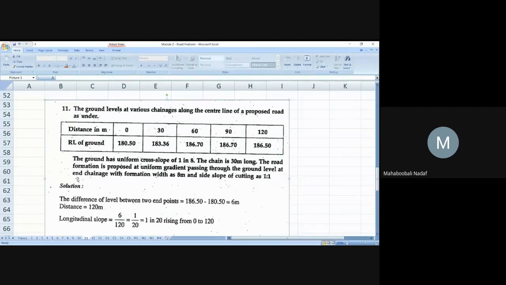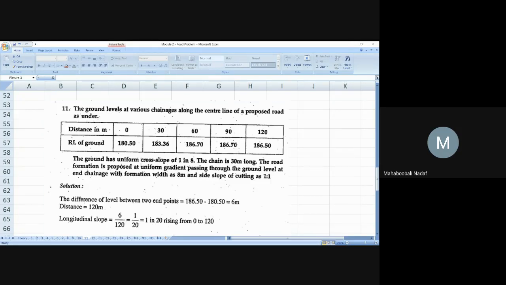At end chainage means what? At the starting, whatever RL is there, that is also formation RL. At the end, whatever ground RL is there, that is the formation RL. What they are telling is, the road formation is proposed at uniform gradient passing through ground level, at start and end chainage. So this is also your formation level, and this is also your formation level. I hope you have understood this point.